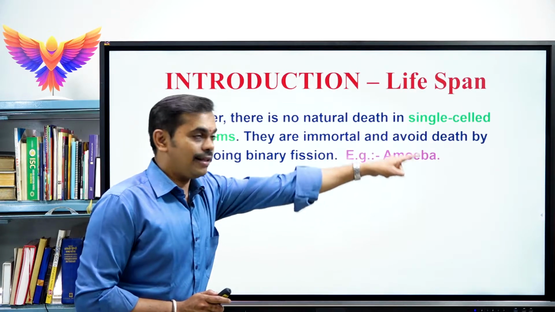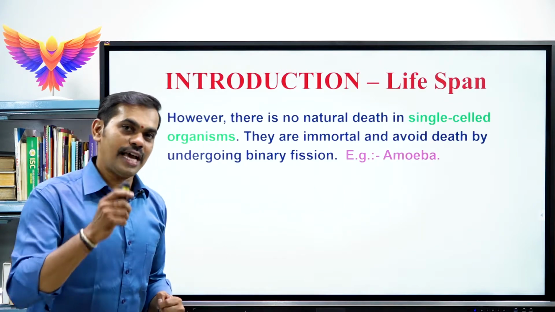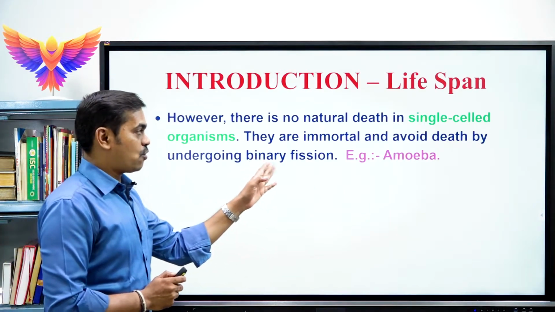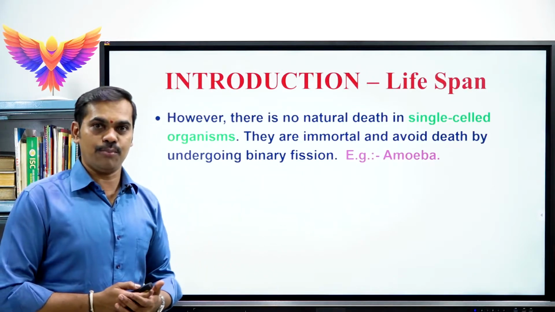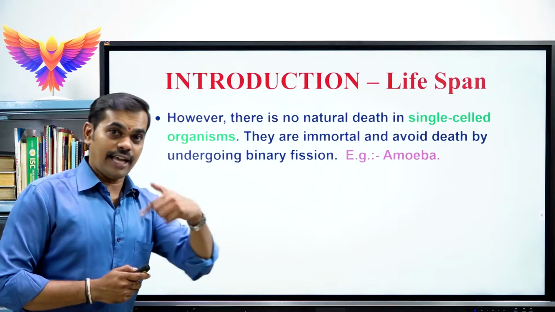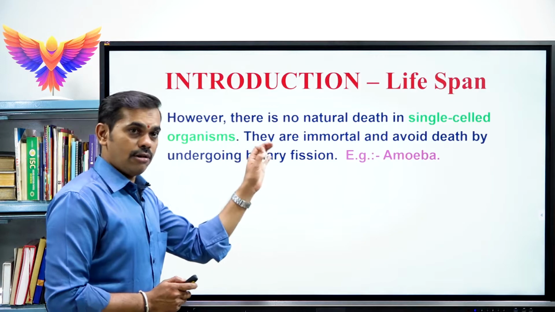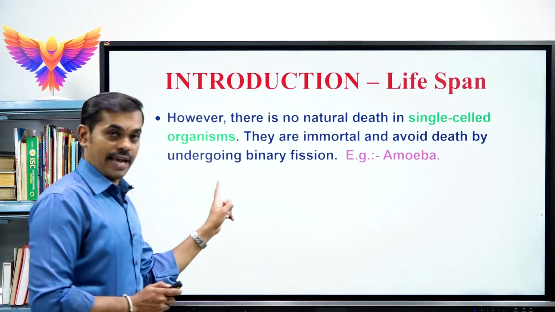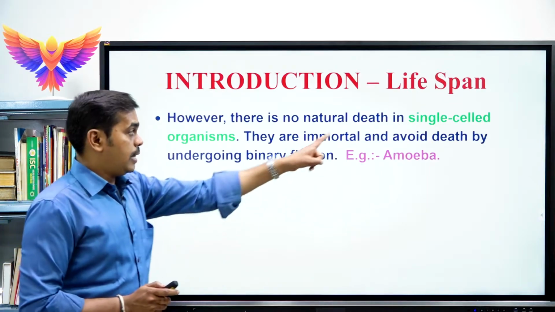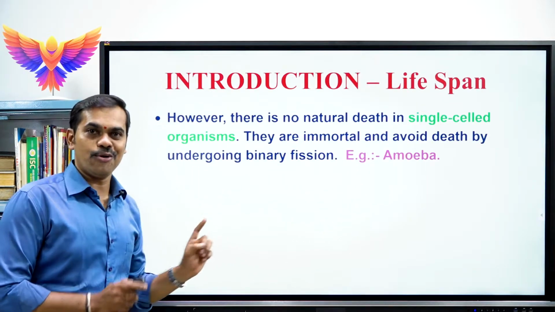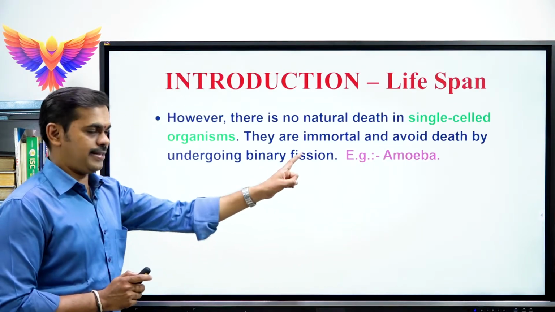Because unicellular organisms avoid death by undergoing a special type of asexual reproduction called binary fission. Binary fission is a type of asexual reproduction that we will learn under the types of asexual reproduction. But please keep in mind that unicellular organisms are immortal in nature. They never die because they avoid death by undergoing binary fission. The best example is the amoeba.